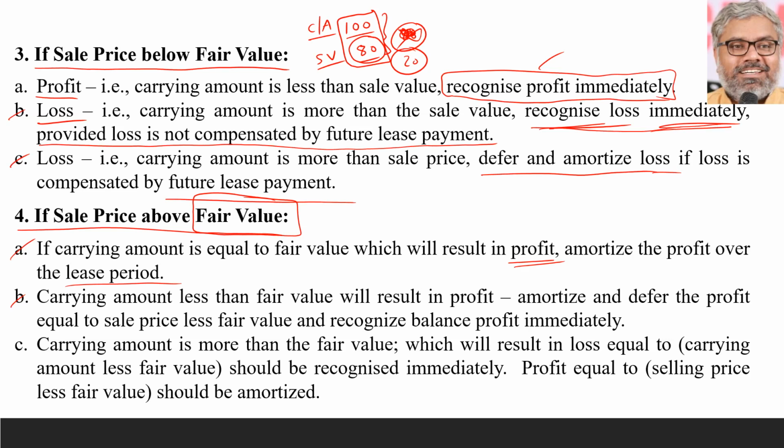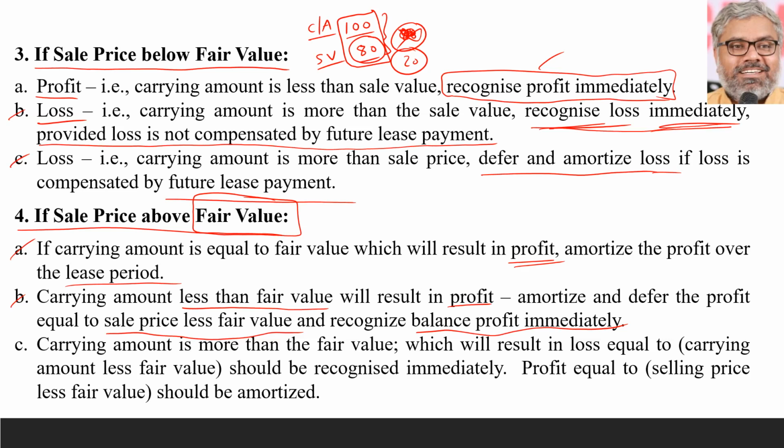However, other possibilities are also there. Carrying amount is less than fair value, and sale price is above fair value. When carrying amount is less than fair value and sale price is above fair value, definitely that will also result in profit. To whatever extent that profit is related to the sale price less fair value, that has to be amortized, and the balance profit has to be recognized immediately. So in this case, naturally there will be profit.